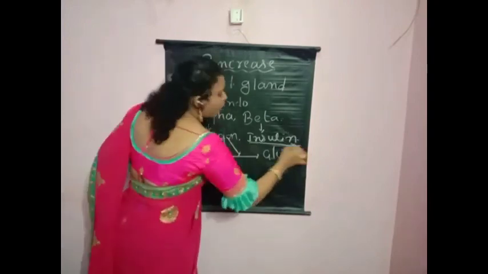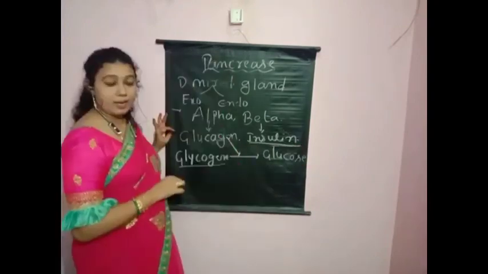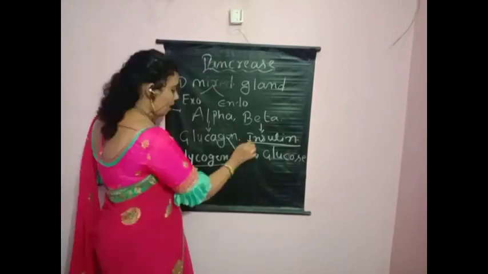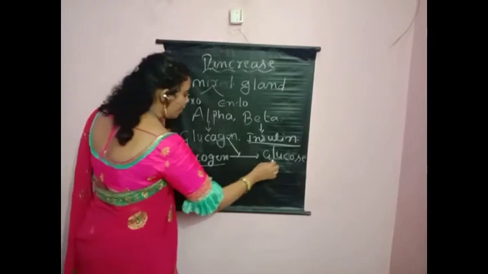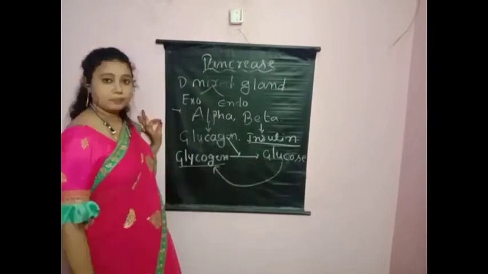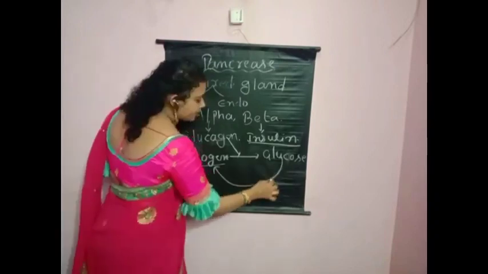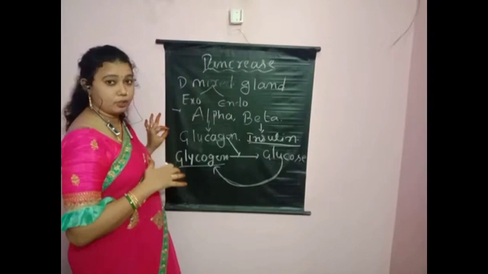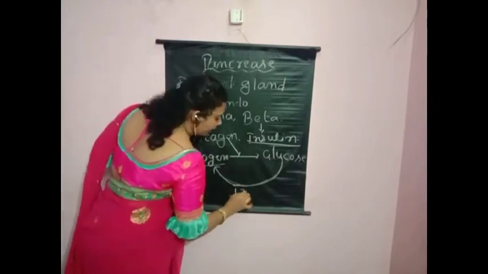What is the role of insulin hormone? Very important hormone. The insulin hormone helps glucose, the excess amount from food, to be converted into glycogen. Insulin hormone.